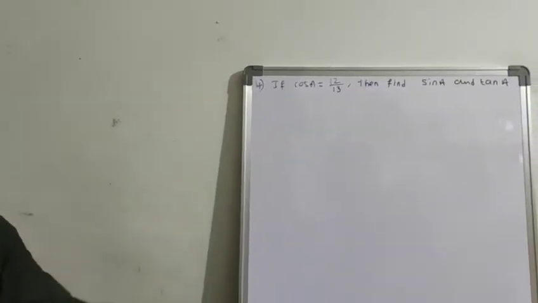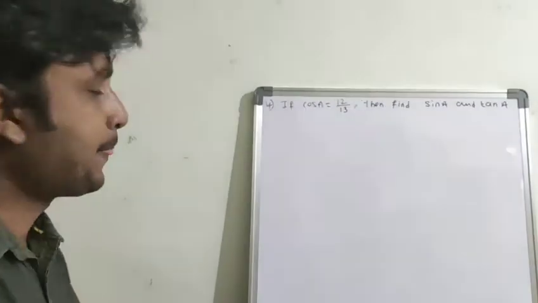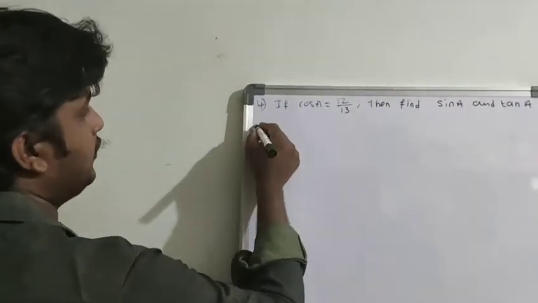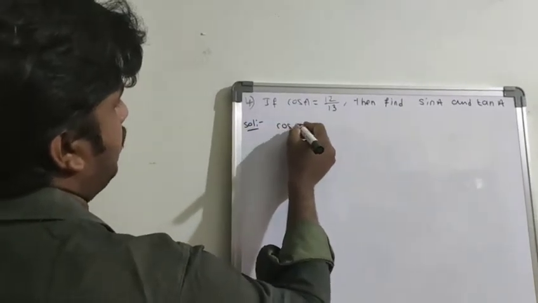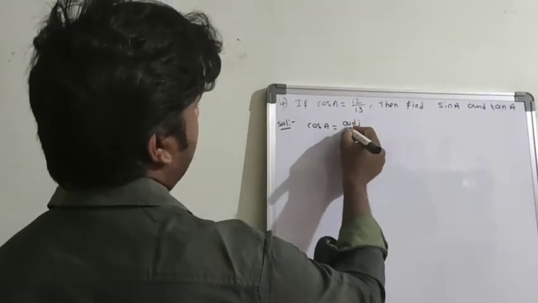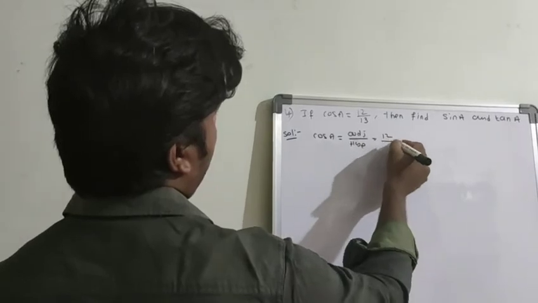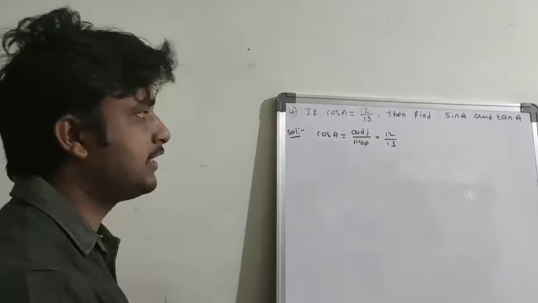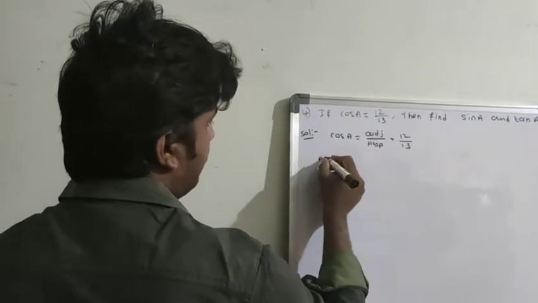So, if cos A equals 12 by 13, then find sin A into tan A. As actually in solution, cos A means what is the formula? Adjacent by hypotenuse is equal to 12 by 13. The ratio of adjacent and hypotenuse is 12 and 13. From this, adjacent side equal to